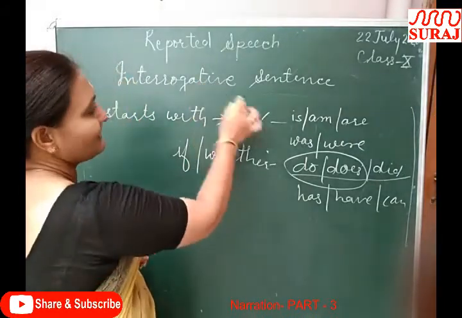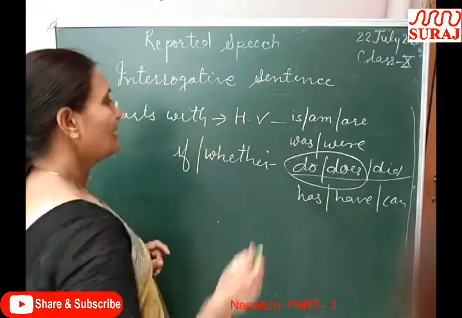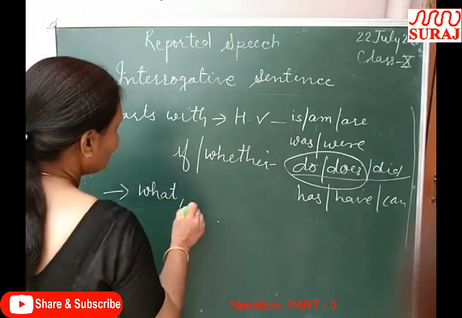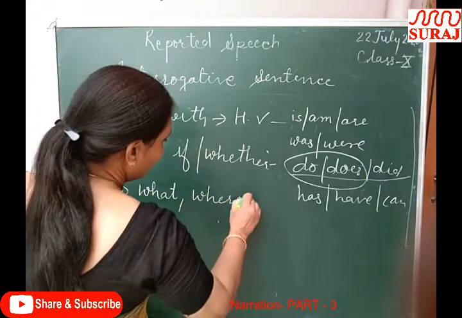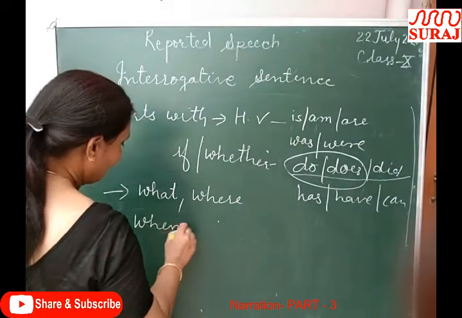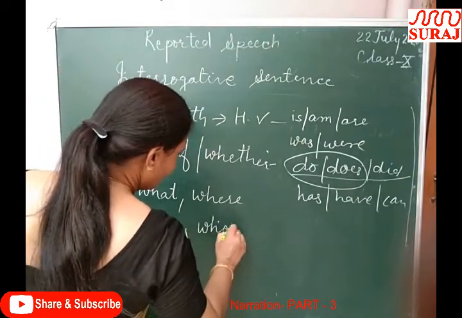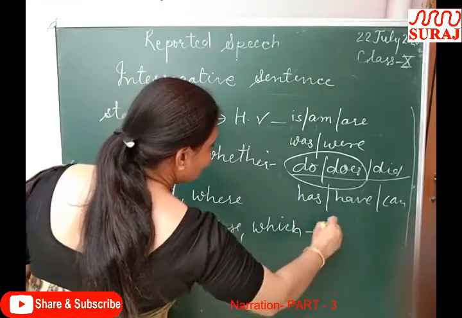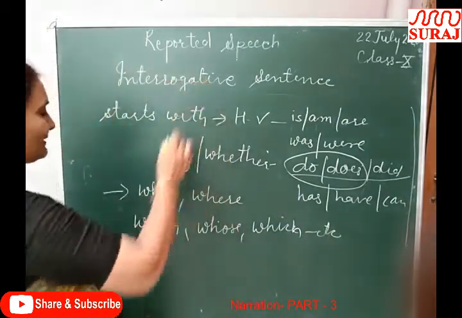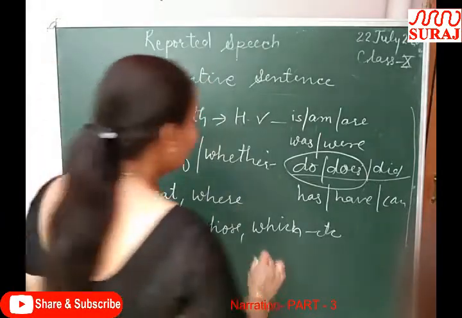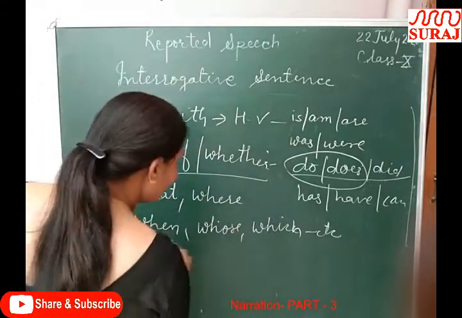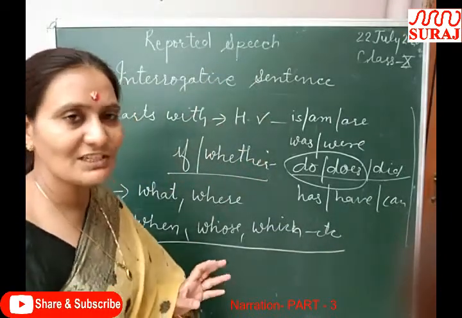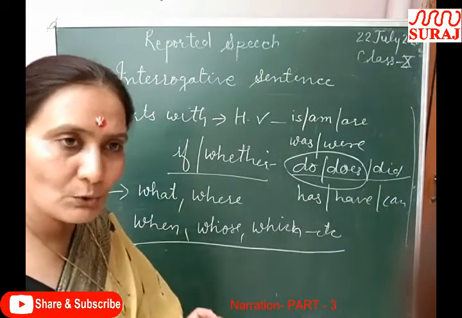But whenever the sentence starts with the WH family, what, where, when, whose, which, etc., then no conjunction will be used there.